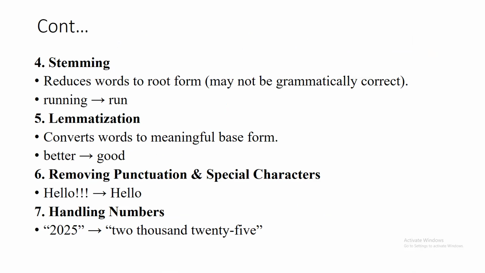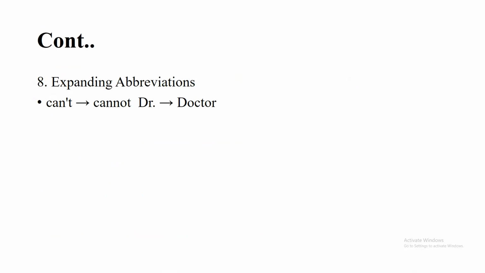The next process is removing punctuation and special characters. In the example, a special character, an exclamation mark, is present, and we remove it using the remove punctuation and special characters process. And then handling numbers. If numbers are mentioned numerically, we convert them into words, in English, for example 2025. And lastly, expanding abbreviations. For doctor, we mention it as Dr., and for Mrs., we mention it as Mrs. So we expand the abbreviations, without any apostrophe, dot or commas that may be present.